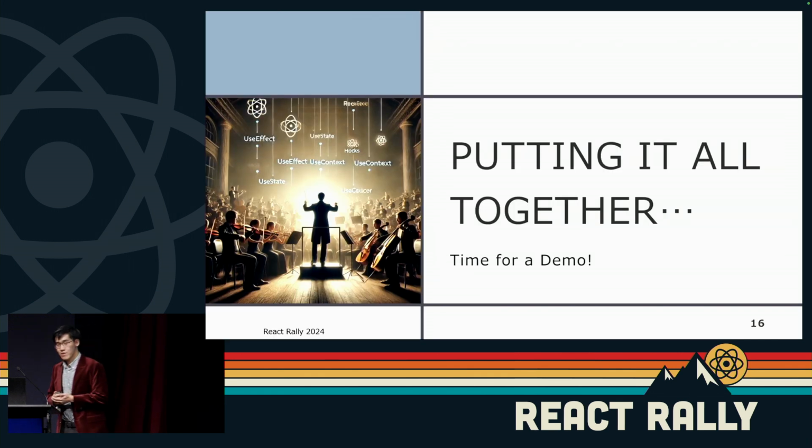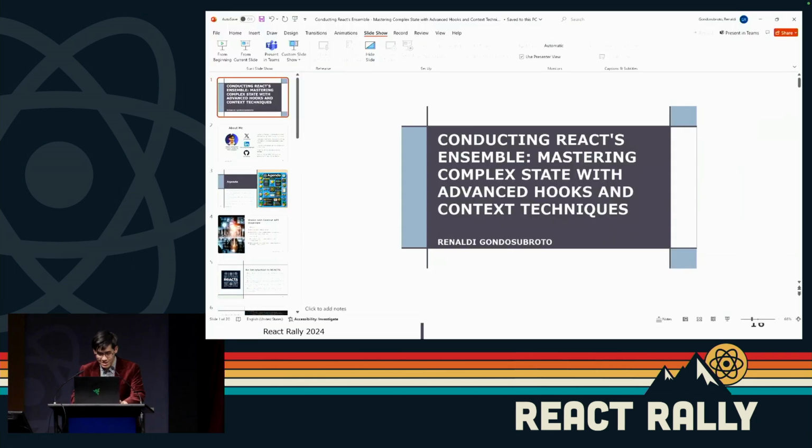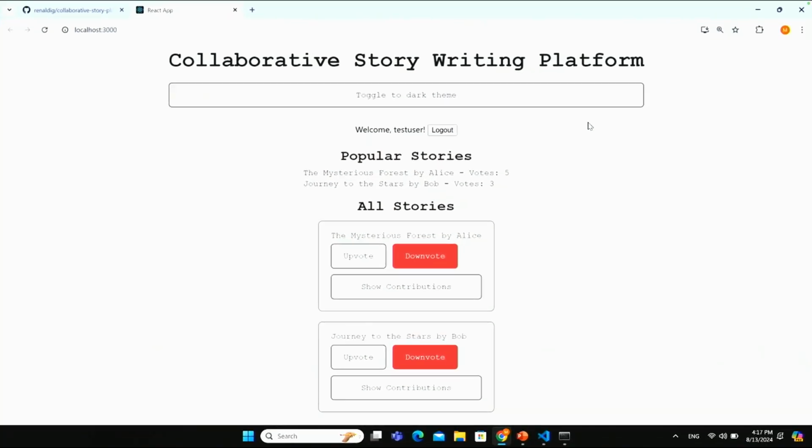So now we're going to go quickly into a bit of a demo. Let's hope that nothing breaks. As you can see here, it's local state right now, so I'm just spinning it up on my machine. This is the collaborative story writing platform I was talking about. We can toggle dark or light.